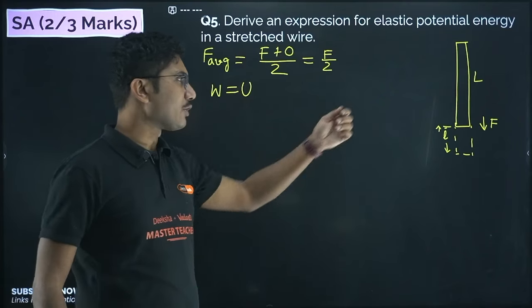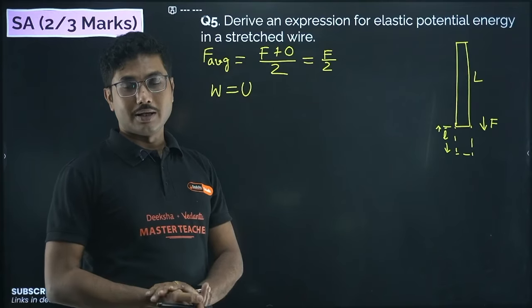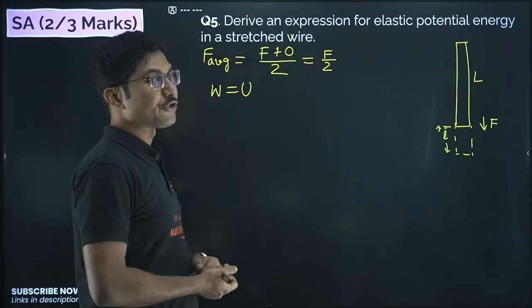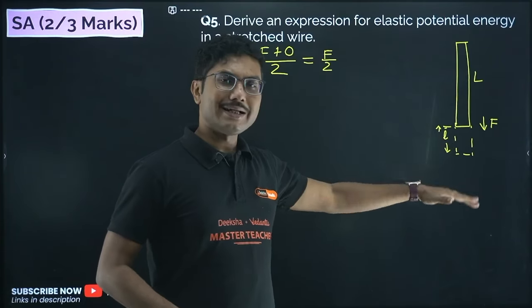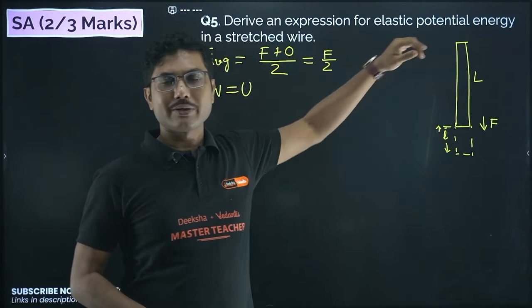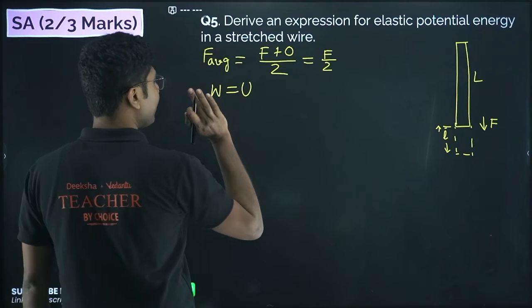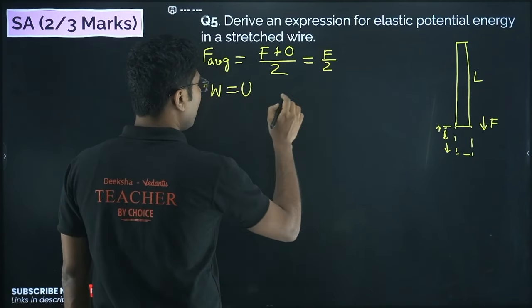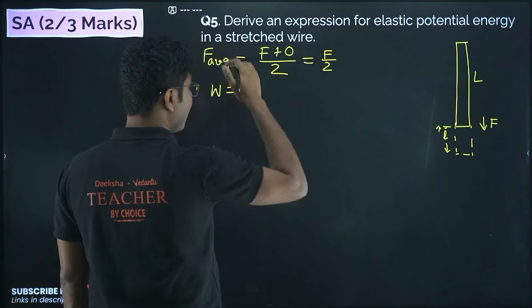First of all, the work that you do to extend or stretch a wire is stored as potential energy. So if you release it, it should go back to its original length. That's why elastic limit is very, very important. Within elastic limit, this should happen. W is equal to U in case of the stretched wire. So W equals U.